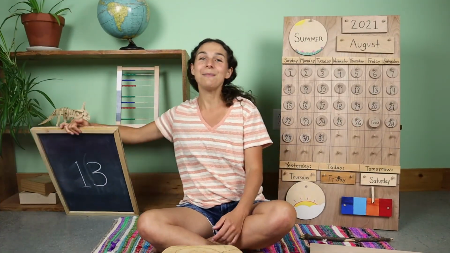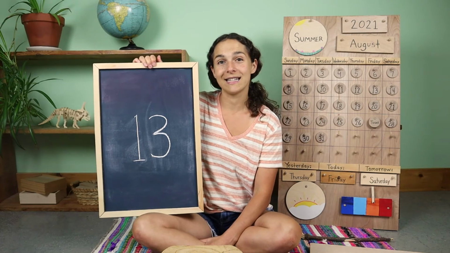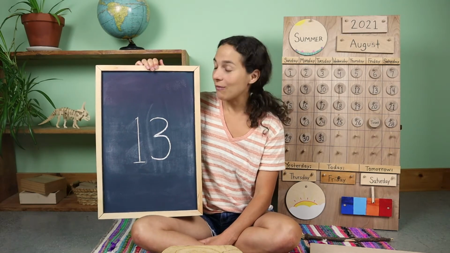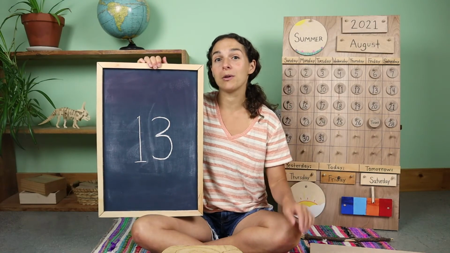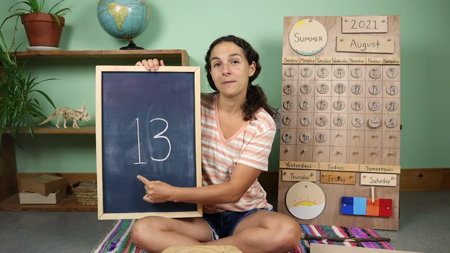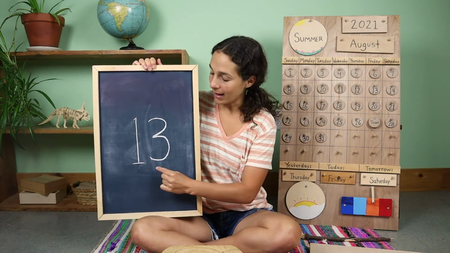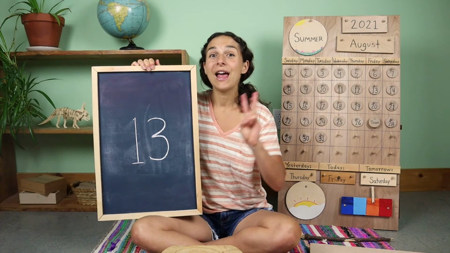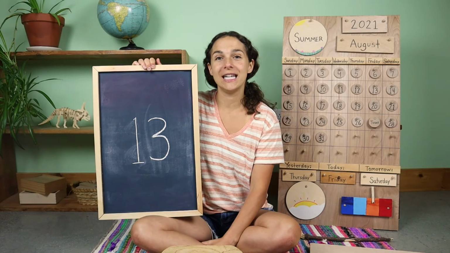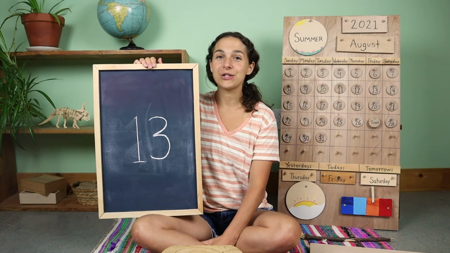And here is the number of the week. What double-digit number is this? 13. That's right. When you write the number 13, you write two numbers. Can you show me with your finger what number this is? 1. And after the number 1, you write the number 3. 1, 3. 13. Now let's count to the number 13 together using the large bead frame.